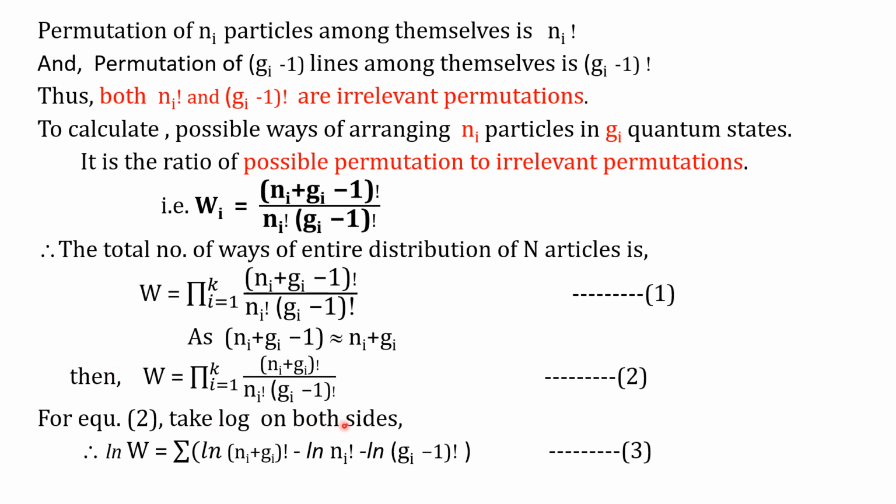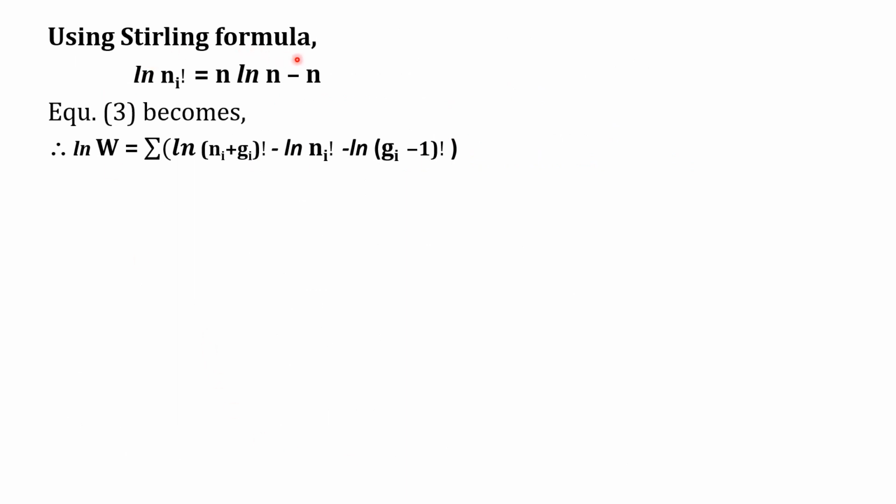Simplify equation 2 by taking log on both sides. The equation becomes log W is equal to summation; the product becomes summation if we take log on both sides: log of Ni plus Gi factorial minus log Ni factorial minus log Gi minus 1 factorial. Then we use the Stirling formula: log n factorial is equal to n log n minus n. Therefore, equation 3 becomes, equation 3 we write again here: log W is equal to summation of log Ni plus Gi factorial minus log Ni factorial minus log Gi minus 1 factorial.